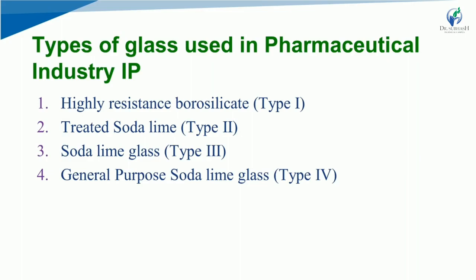Type 4 glass is used only for non-parenteral preparations, because it is highly prone to alkali leaching.